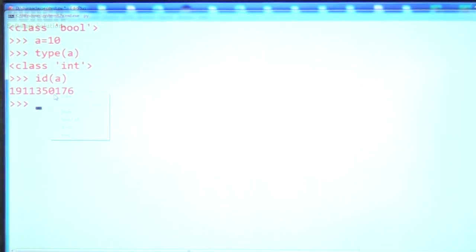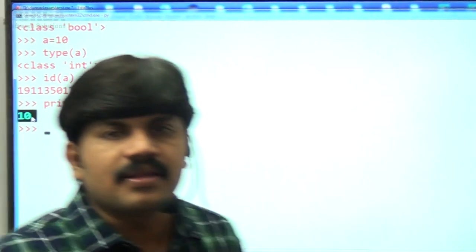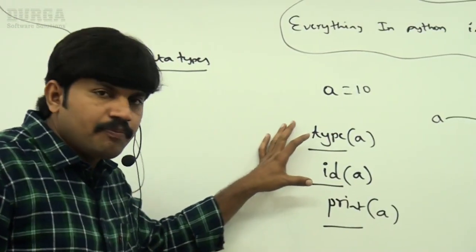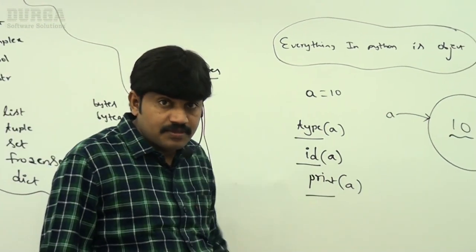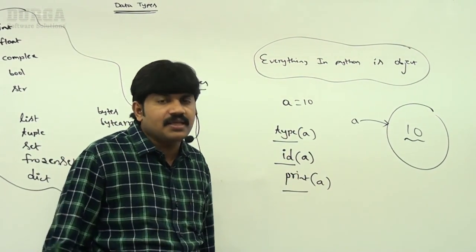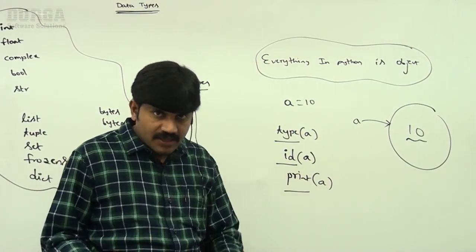Are you seeing this? Yes, sir, this is the address. Similarly, what is print of a, what is the value of a? 10. So these three are Python's inbuilt functions most commonly used. Before starting our data types concept, if you have clarity about this, I can use it repeatedly in our next discussions, right? Clear up to this?